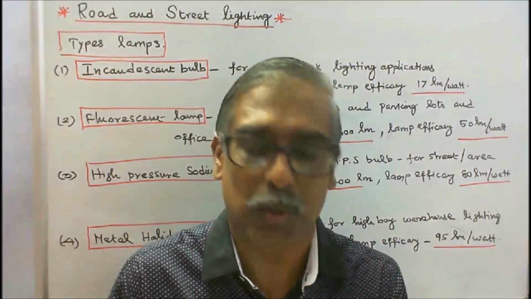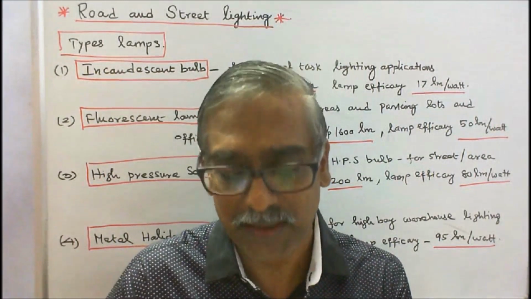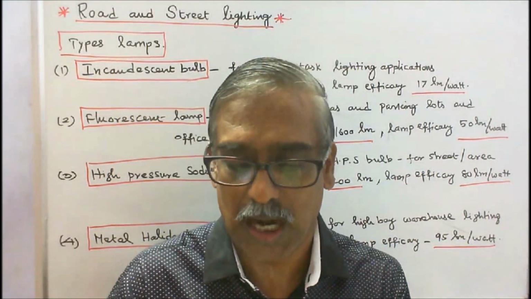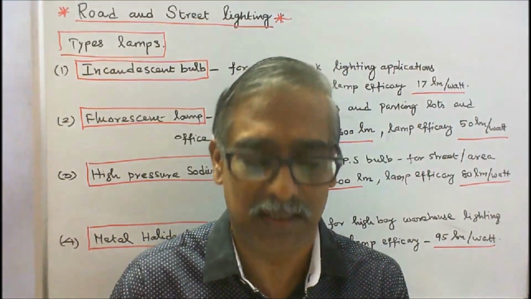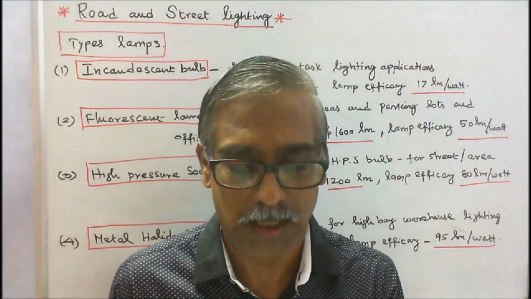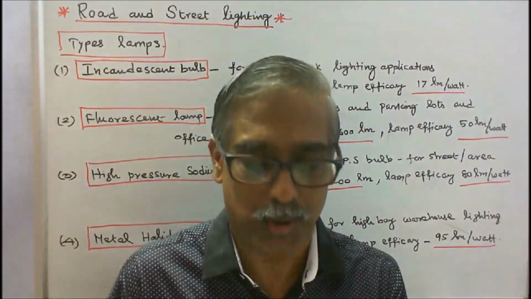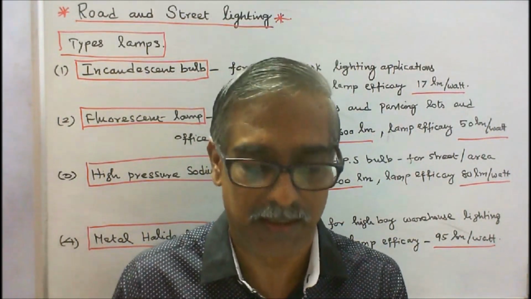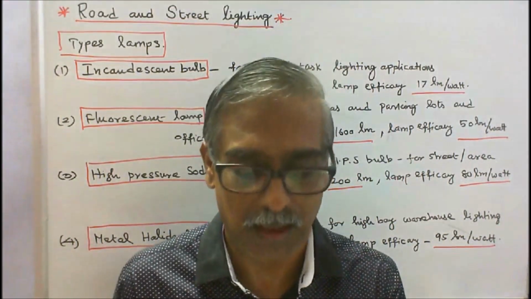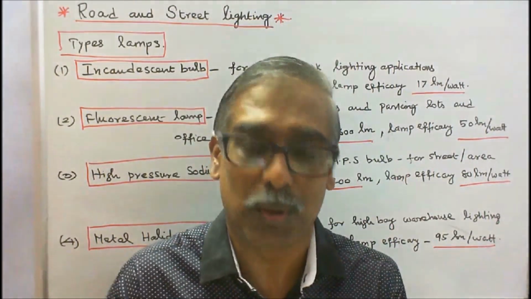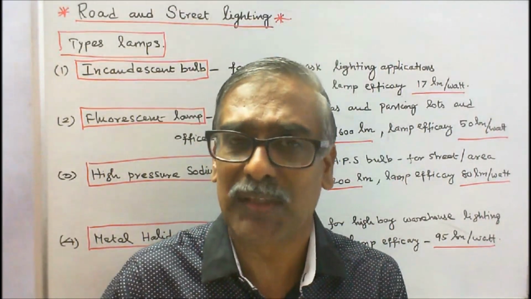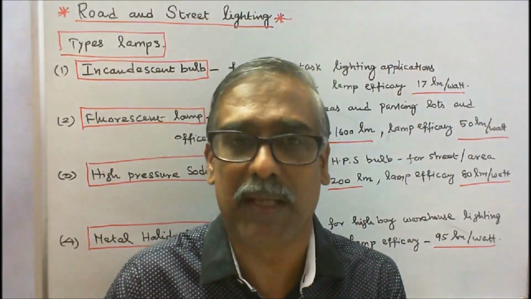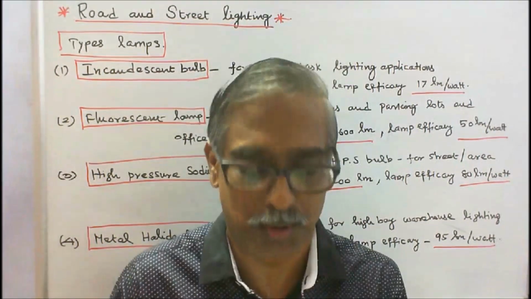Number 3, collector road. A link between the radial or ring roads and the local distribution roads is called a collector road. Number 4, trunk road. A main route in the through communication system of a country is called a trunk road. Number 5, express road. A road that has no stoppings and parking areas is called an express road.